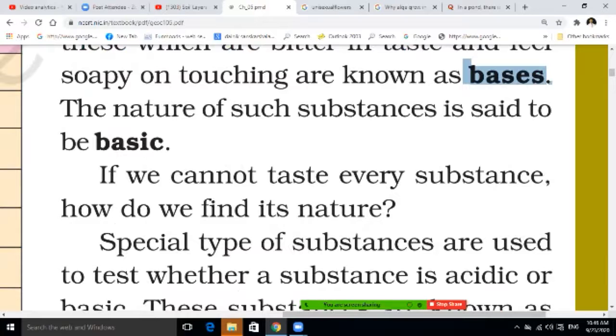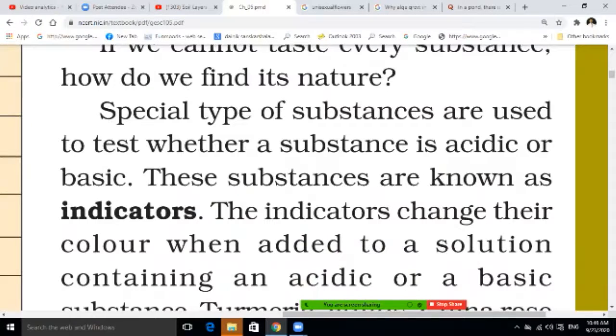If we cannot test every substance, how do we find its nature? Students, the basic thing is, take a chili and cut it, and you feel what the taste of the chili is, and then you find which substance is there. But all plants you don't cut, because if you don't know the plant, some plants are poisonous, so don't cut them.